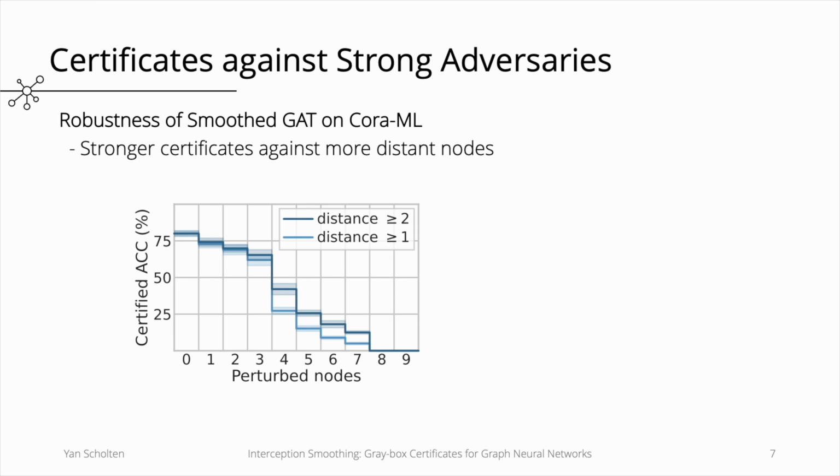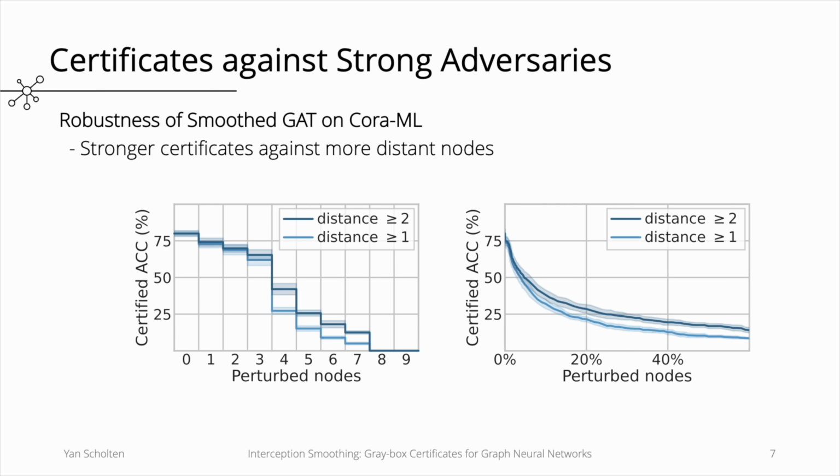Experimentally, we obtain certificates against strong adversaries that control multiple nodes in the graph. On the x-axis, you see the number of perturbed nodes, and on the y-axis, the certified accuracy, meaning the ratio of nodes that are correctly classified and certifiably robust. We also divide the certifiable radius by the receptive field size to better incorporate how much percentage of the receptive fields we can certify. Interestingly, we can issue stronger certificates against nodes that are more distant to the target node.